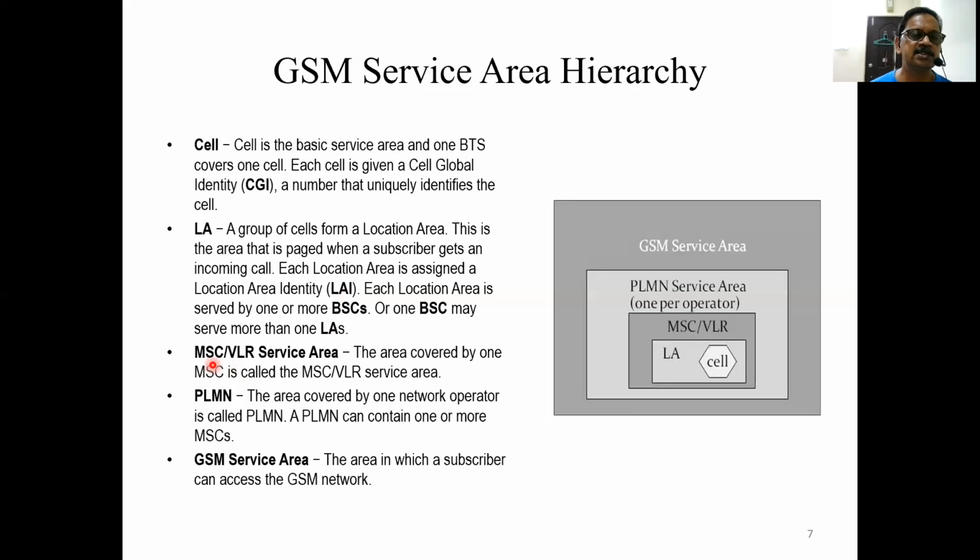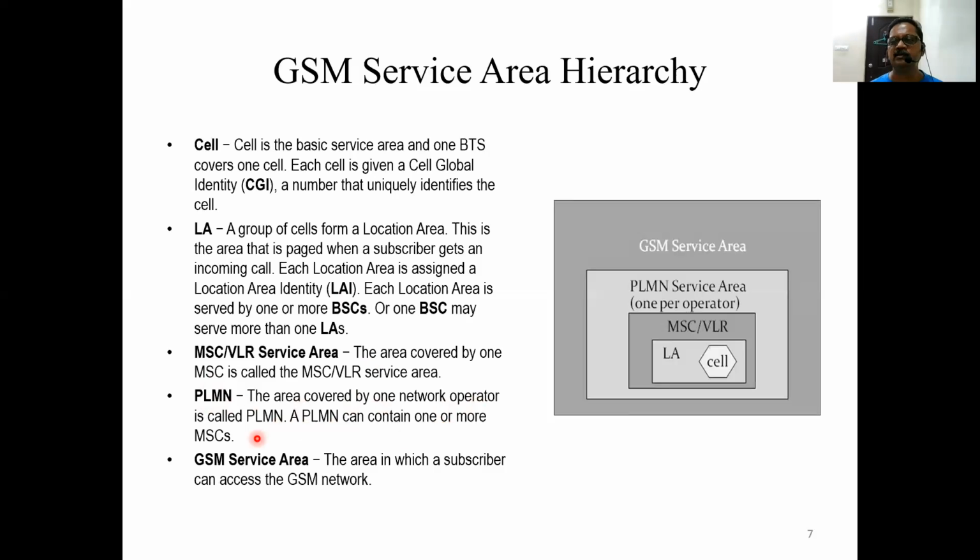Then the other one is the MSC/VLR service area. Wherever the MSC is there, we understood the VLR is co-located. The area covered by one MSC is called the MSC/VLR service area, as I have shown here: the area covered by all the base stations of a particular MSC/VLR. PLMN, the area covered by one network operator, is called the Public Land Mobile Network. A PLMN can contain one or more MSCs.